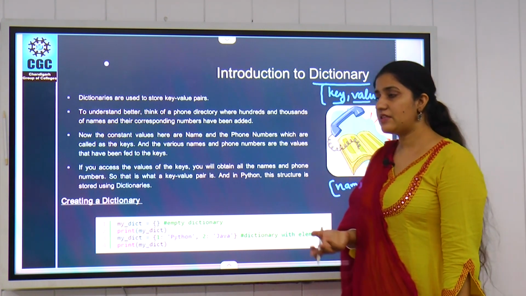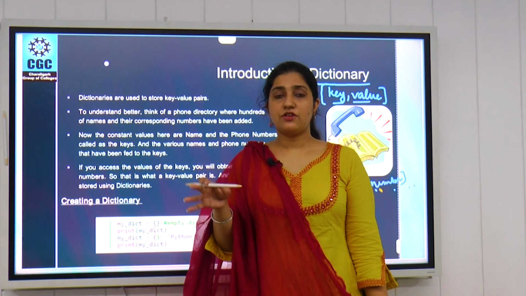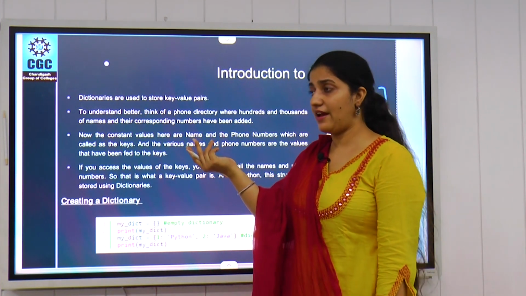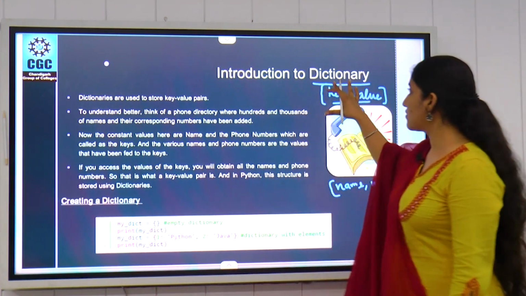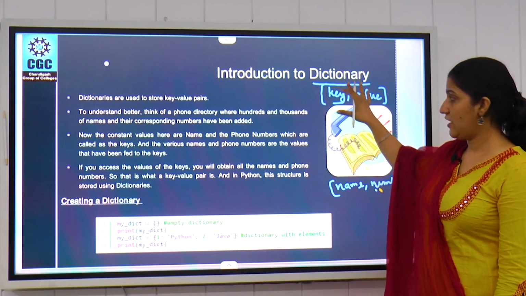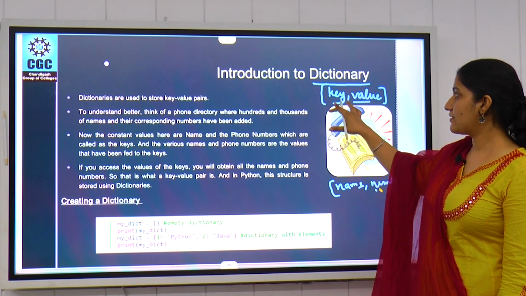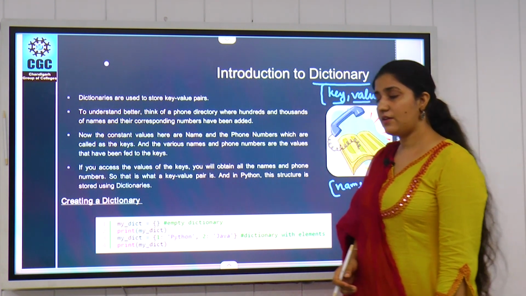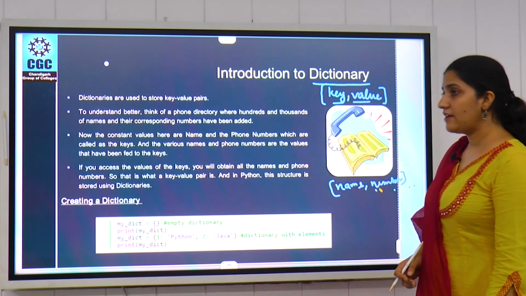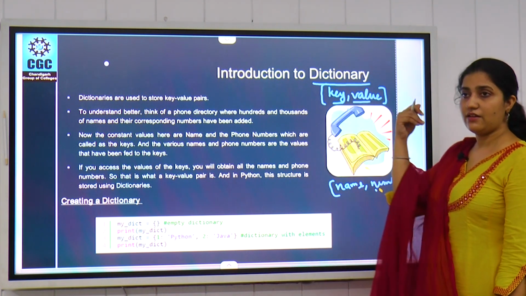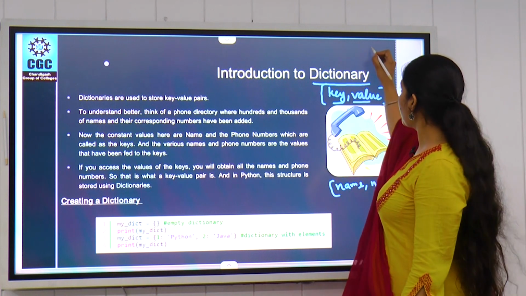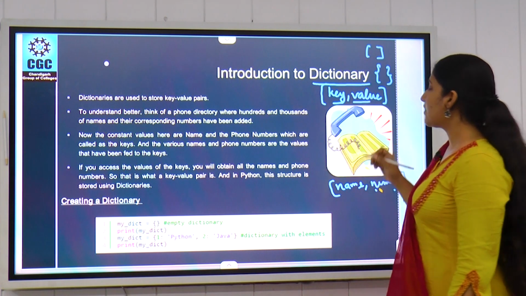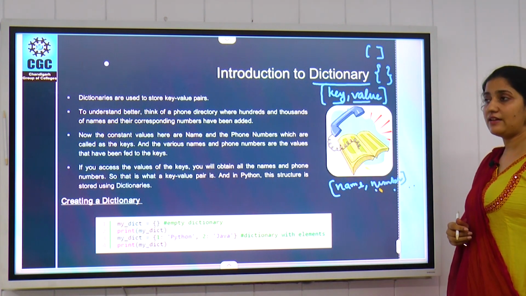So when we have some kind of data which is represented by two things, one the key and the second the value, then we always prefer a dictionary, and a dictionary provides us two things, one is key and the other is value. How can we create a dictionary? For a list we use square braces, but for a dictionary we use curly braces. So we can use curly braces to create our dictionary.